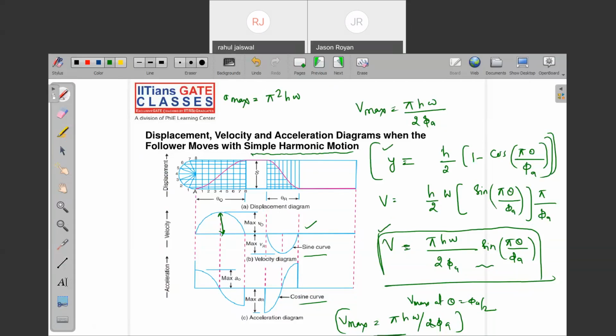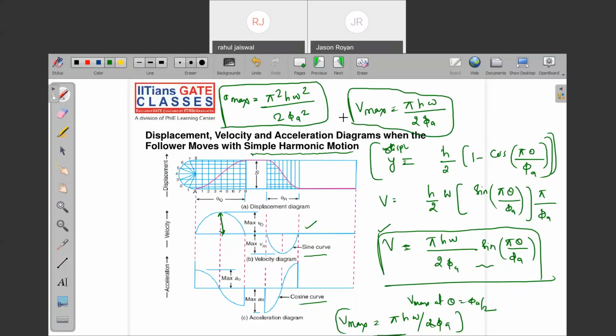First, remember y actually. For all the 4 motions, just remember y, that is displacement. If you remember, you can differentiate. Yes or no? Yes, no doubt. This is the maximum velocity. This is nothing but the maximum acceleration.